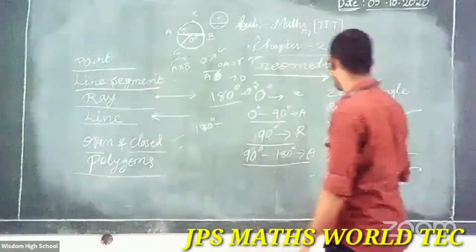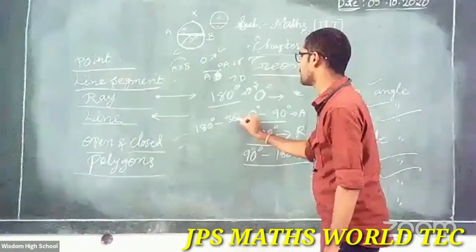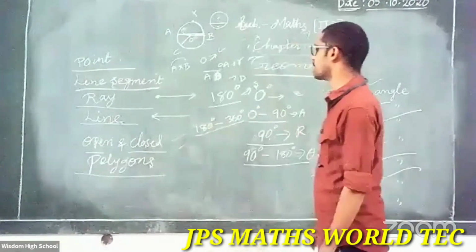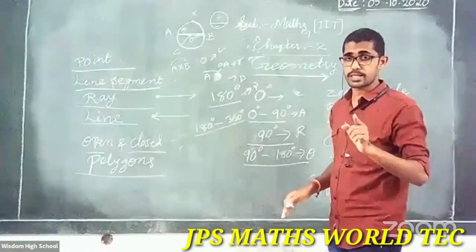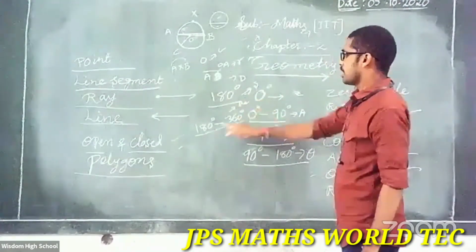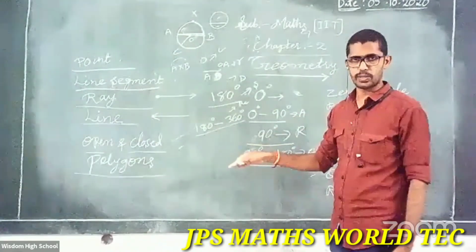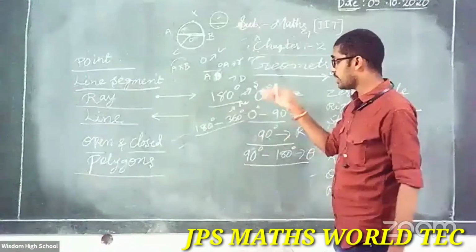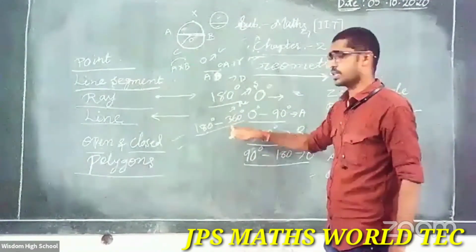A complete turn is 360 only. So between 180 and 360 is called a reflex angle. That means 181, 220, 270, or 359. This is a reflex angle.